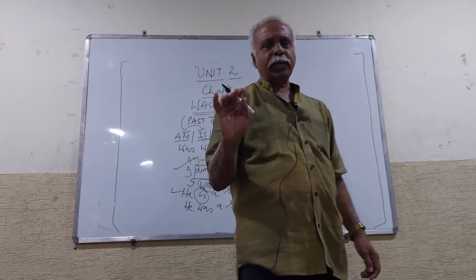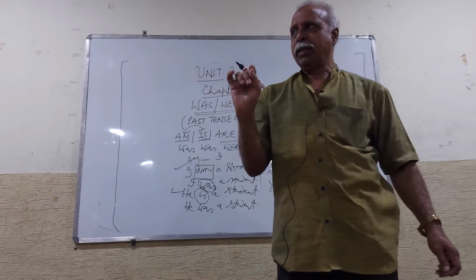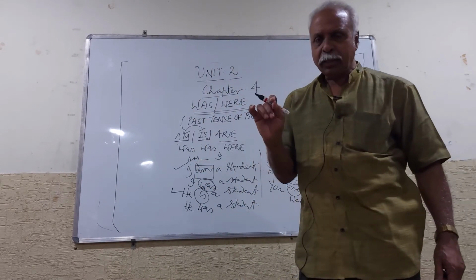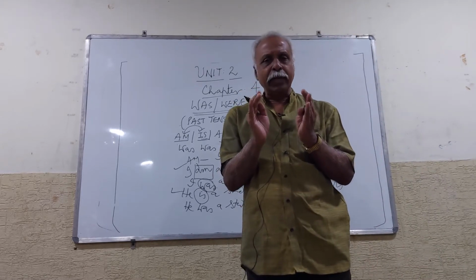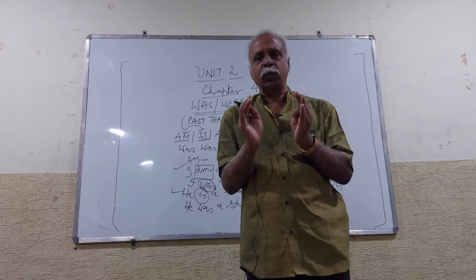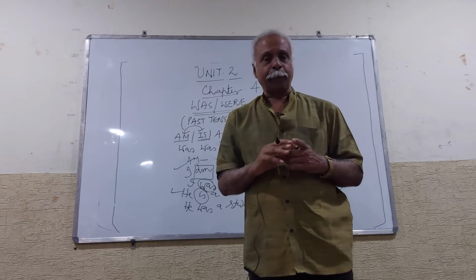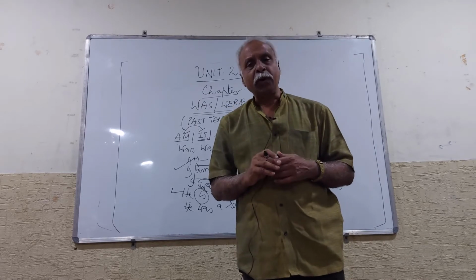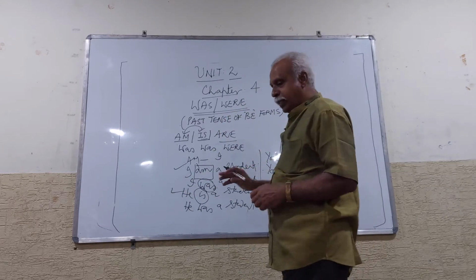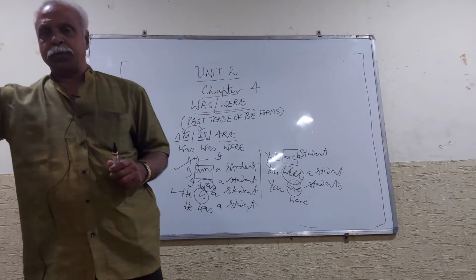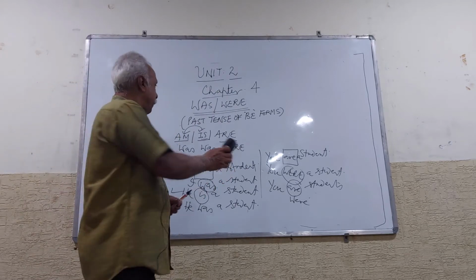So make it a point that the past tense of is is was and the past tense of am is was. That means the past tense of am and is is the same, that is was. Don't get confused. And what's the past tense of are? Were. Okay, now we can explain this. Let me go to the uses of was and were.